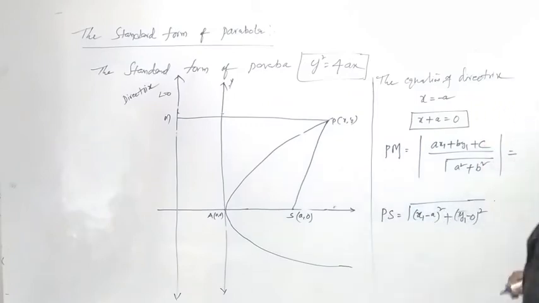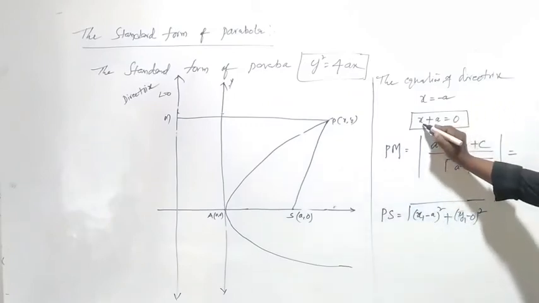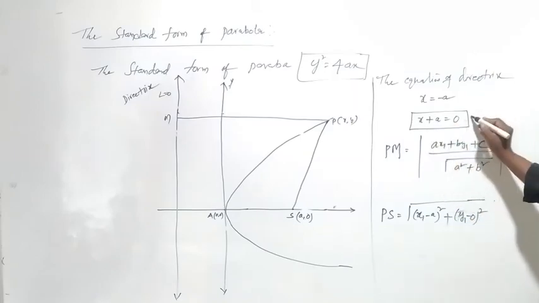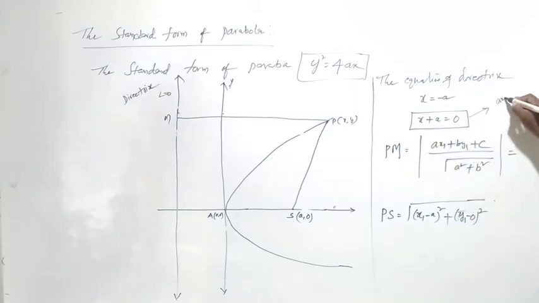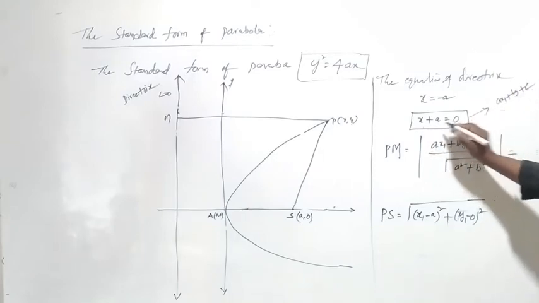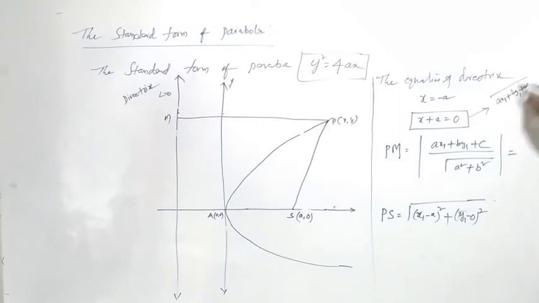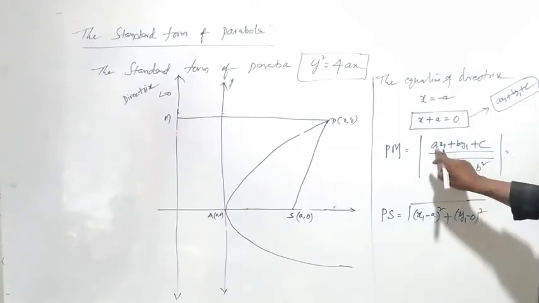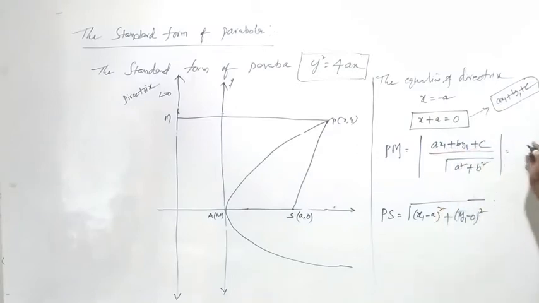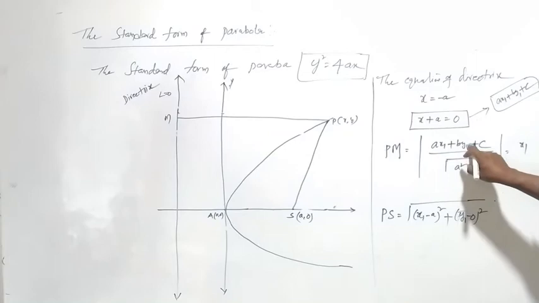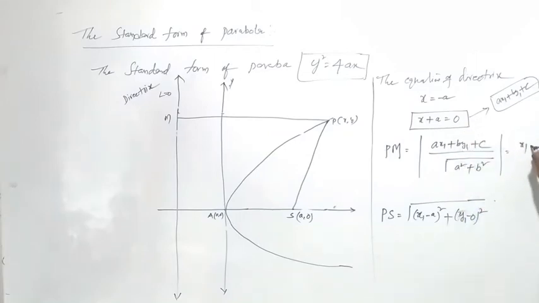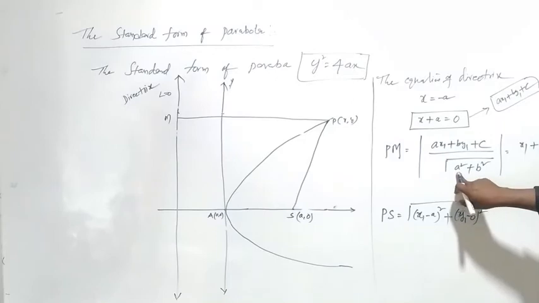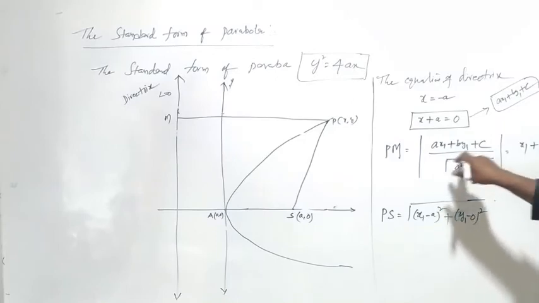Okay, PM value, how can you calculate? Here x plus a equal to 0 is similar to Ax1 plus By1 plus C. Here A means 1, B means 0, C means a. So 1 into x1, 0 into y1, plus C, C means a, so x1 plus a, divided by root of 1 square plus 0 square, which is 1.